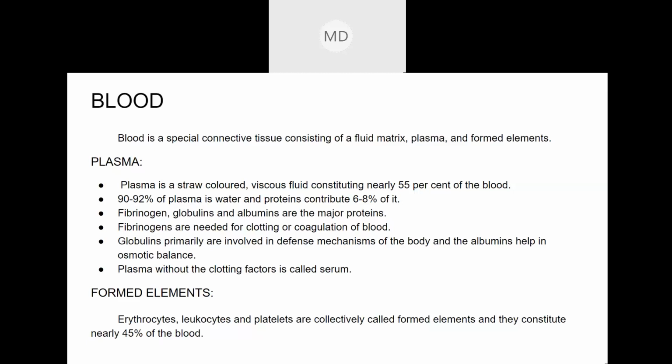So cartilage is also a type of connective tissue. Bone is also a type of connective tissue. Blood is also a type of connective tissue. Blood is generally known as liquid connective tissue since it is liquid. It consists of fluid matrix, that is also known as the plasma, and the formed elements. Formed elements means the blood cells.